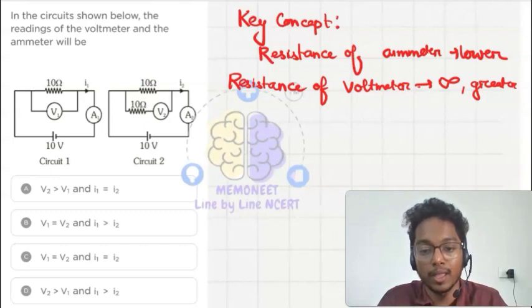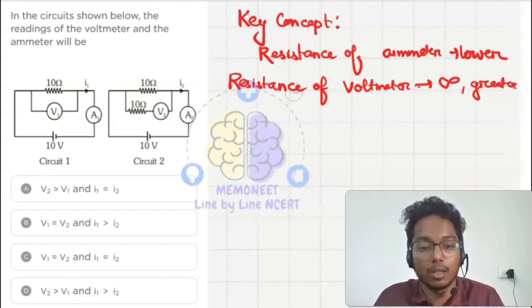If the voltmeter has a lower resistance, current will pass through the voltmeter and not that much current will pass through the resistor, so we will get an incorrect reading for the voltage drop.